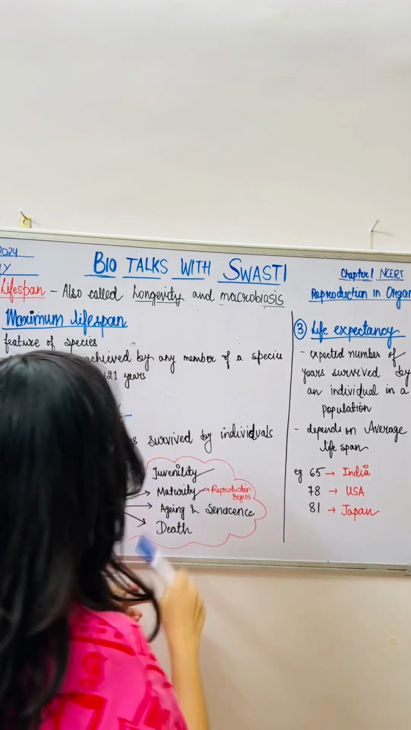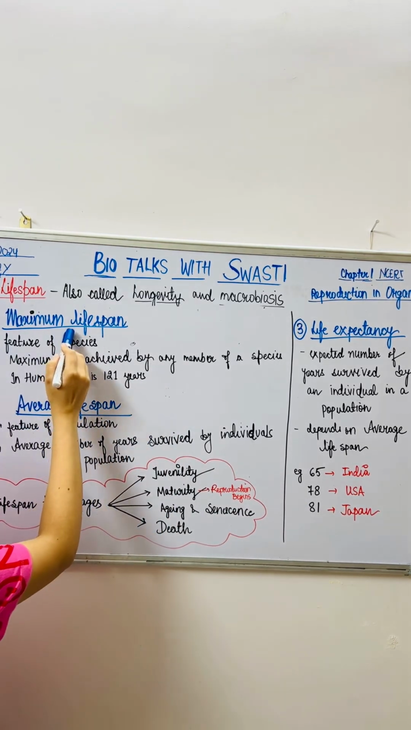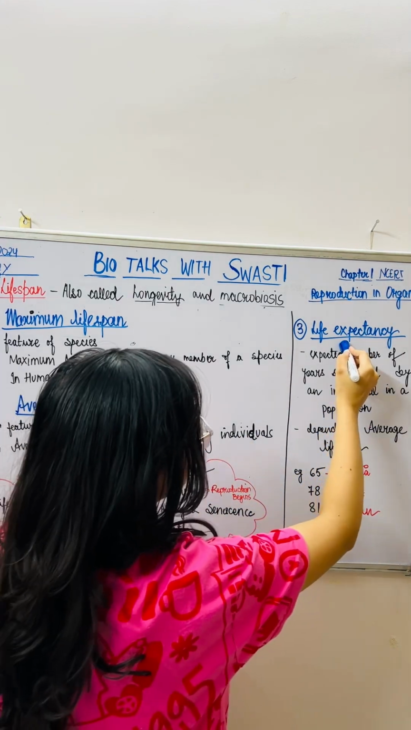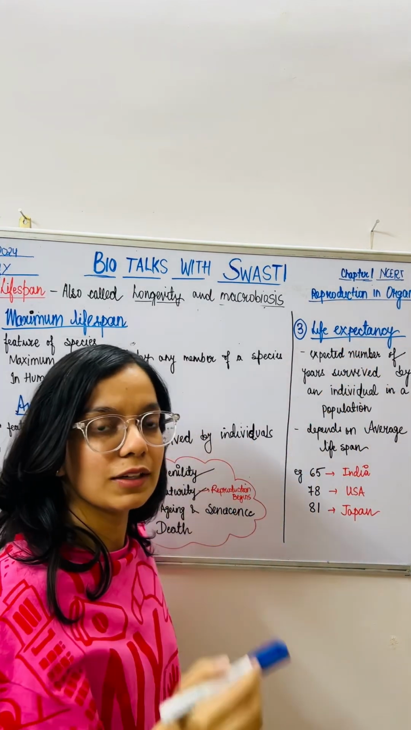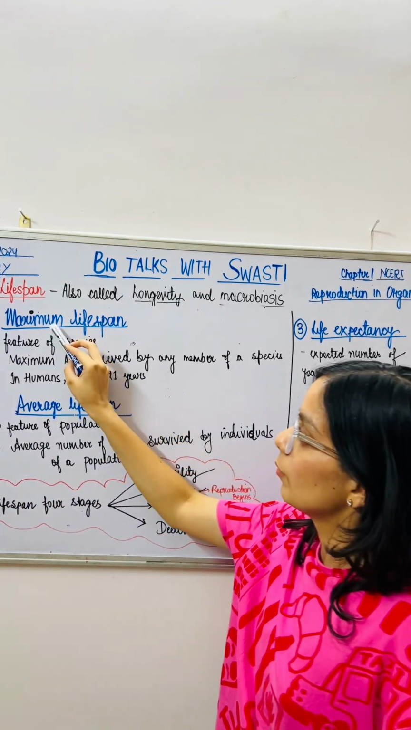I hope you made a list and you learned it also. So now the next topic that we are going to discuss is maximum lifespan, average lifespan, and then the life expectancy. All these topics you need to remember very nicely. So let's start with the maximum lifespan.